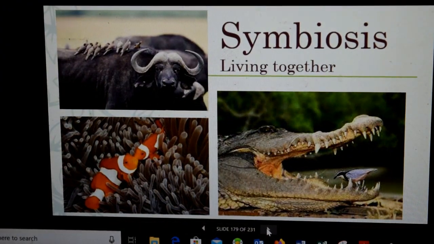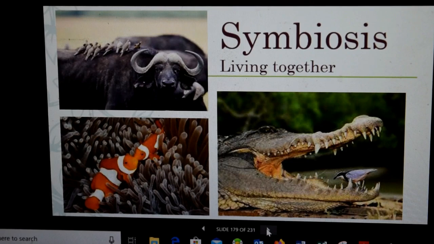All right. So this next word is symbiosis, and it says living together, but I guess that's a good way. We're going to look at several forms of symbiosis here. And you see some images here. You have a crocodile, I imagine, and a bird in its mouth, and the bird is cleaning the alligator's teeth. Well, we're going to see exactly what kind of symbiosis that is.